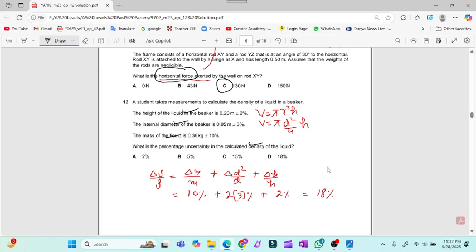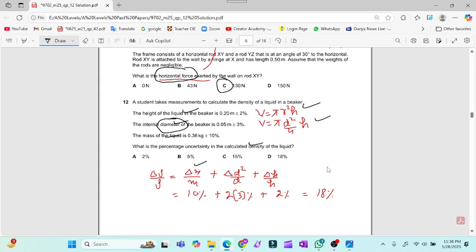Now the liquid will be contained in the beaker, and the formula for the volume is pi r square h. Because the radius is not given, only the diameter, we will use the formula V equal to pi d square by 4 into h.